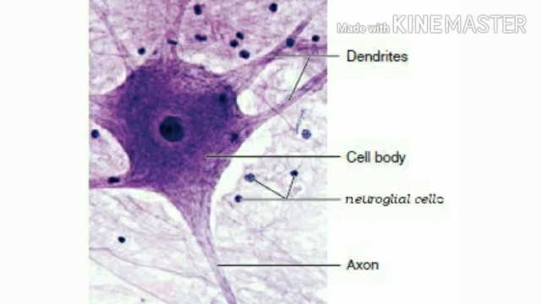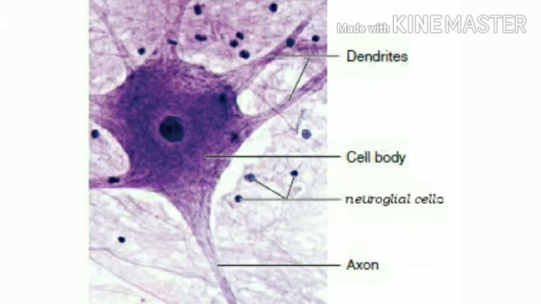These neurons are protected by another group of cells called neuroglial cells. These support the neurons and protect them. Neuroglial cells make up more than half the volume of total neural tissue in our body.